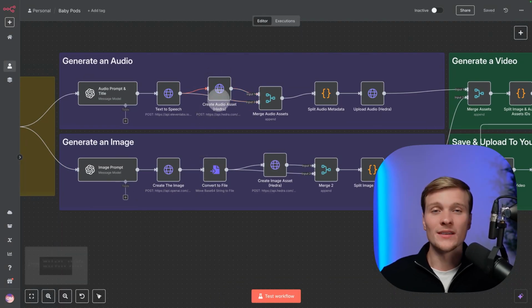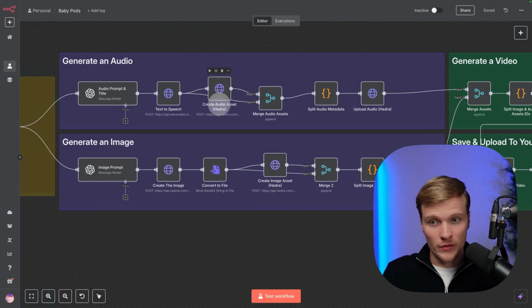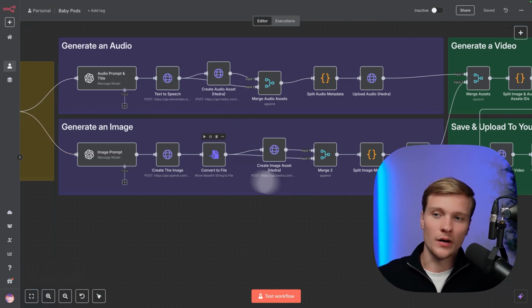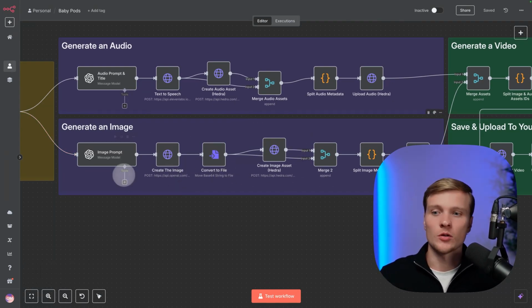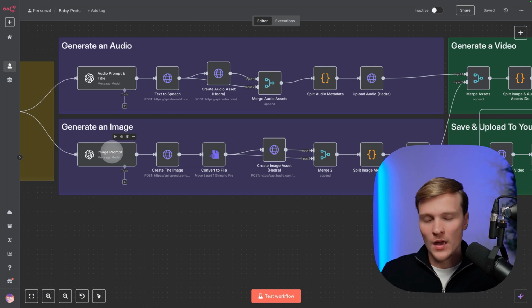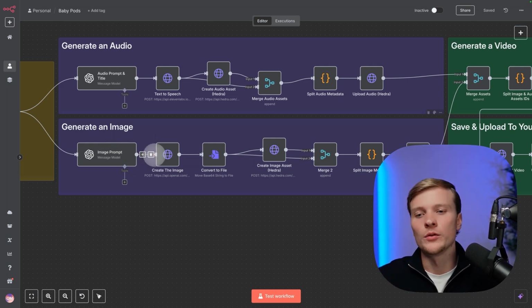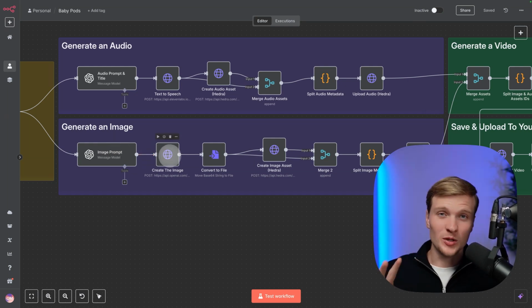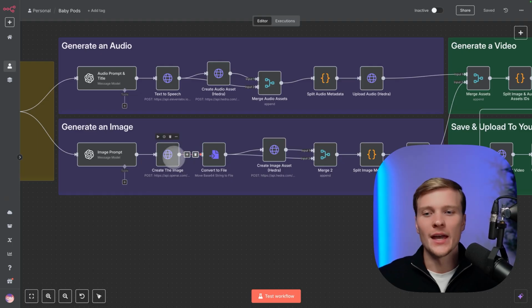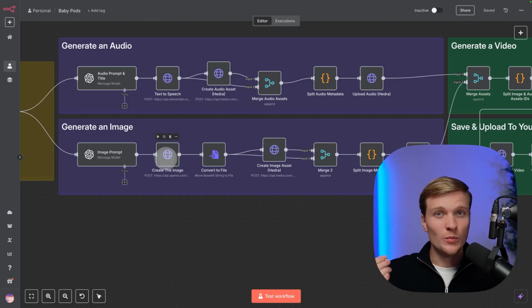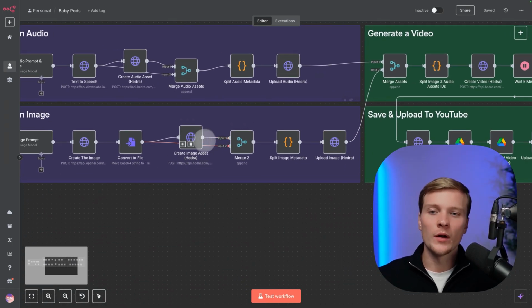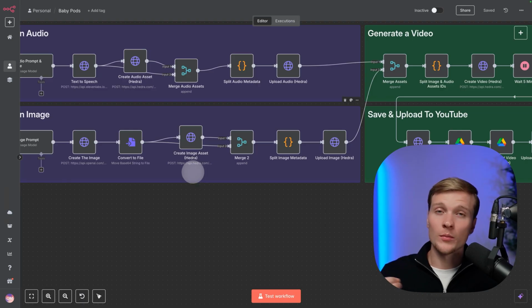So we're uploading this audio on the Hedra servers. Then on the second part here, we're generating an image. So first of all, we'll generate the prompt for the image generator, and then we'll use the OpenAI Image 1 model that is super high quality and generate the image of the very cute baby. And then we will put it all as well on the hedra.com servers.